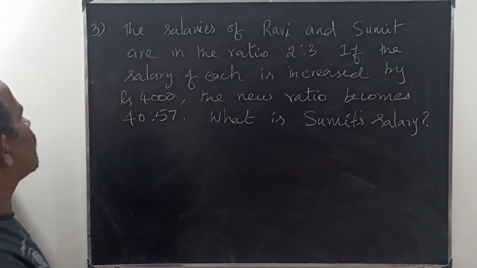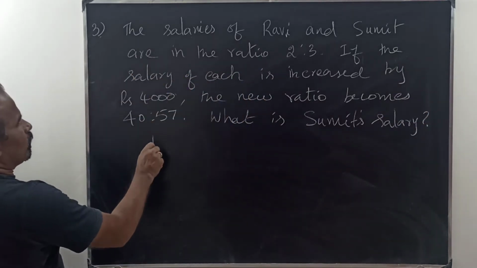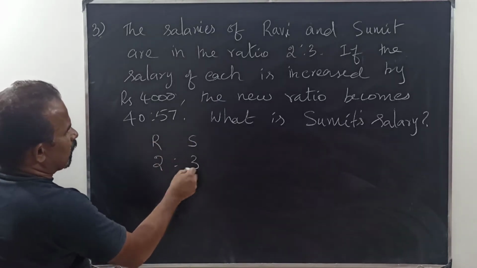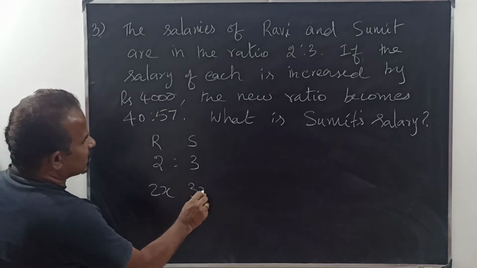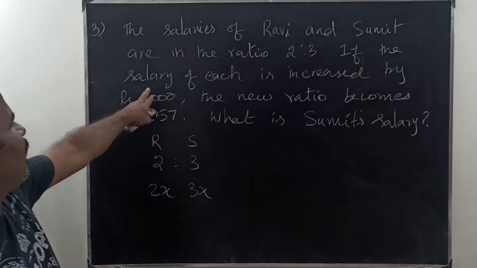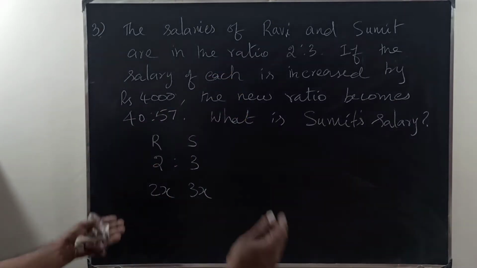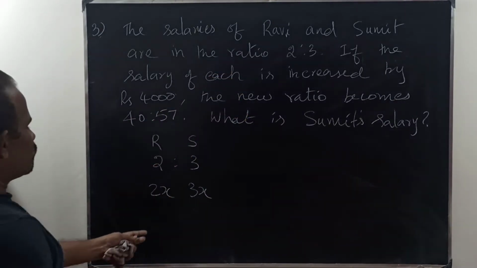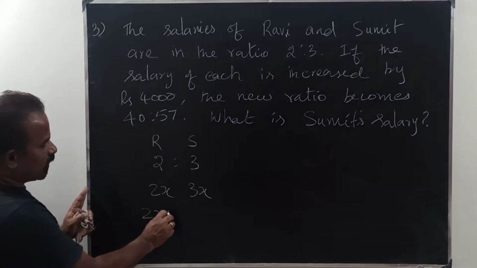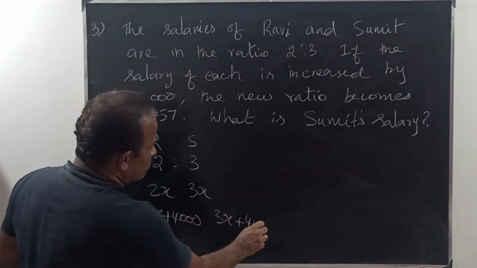So the salaries are in the ratio Ravi to Sumit, 2:3. I can write immediately 2x and 3x. If the salary of each is increased by 4,000, that is 2x plus 4,000 and 3x plus 4,000.